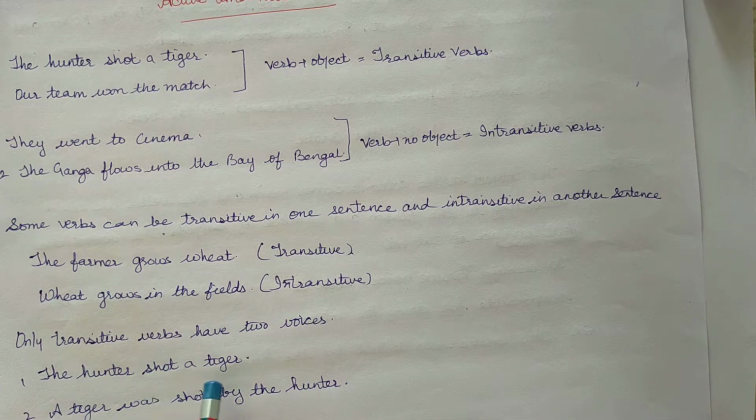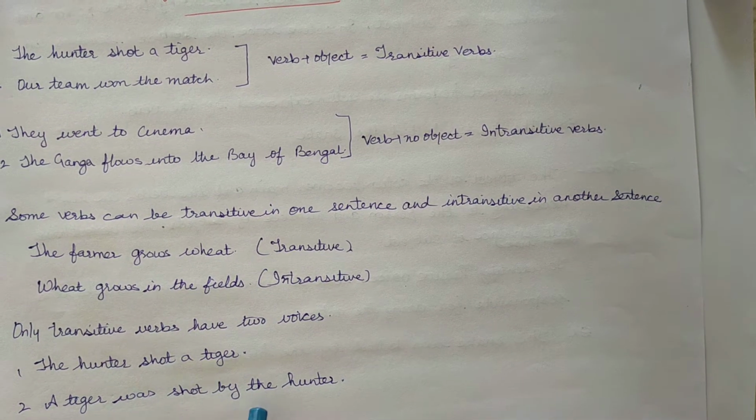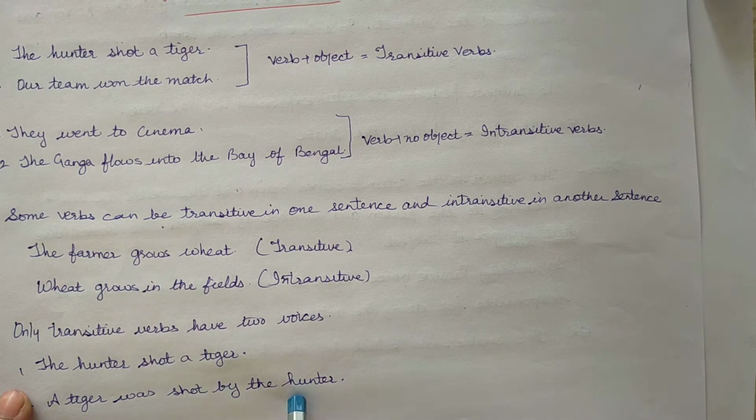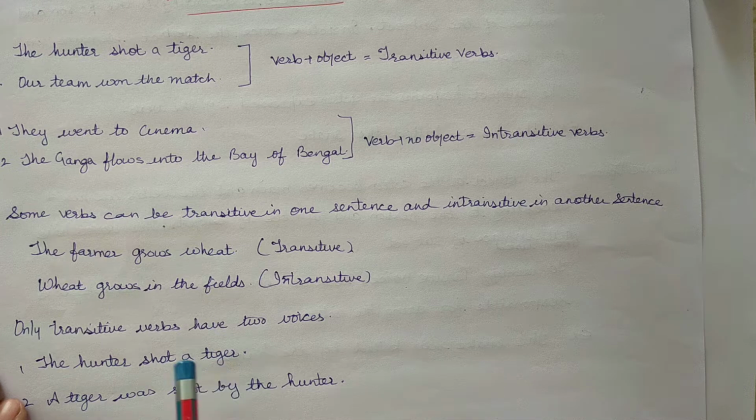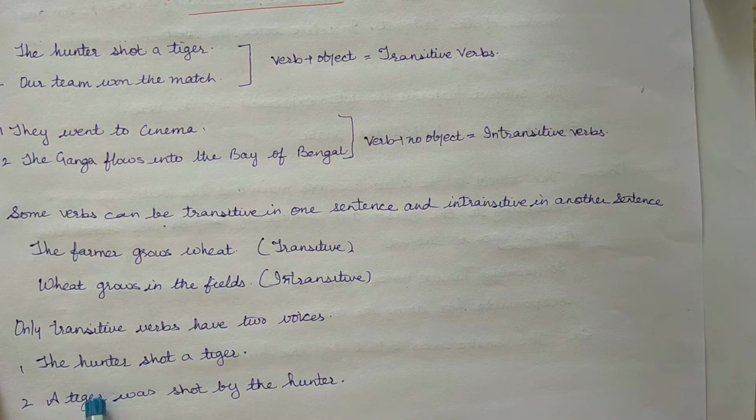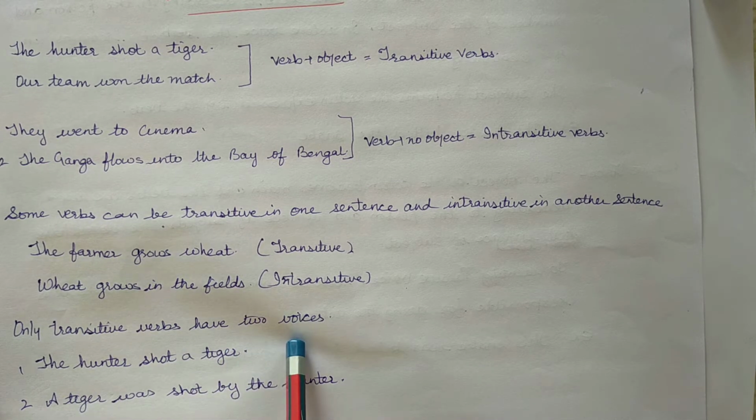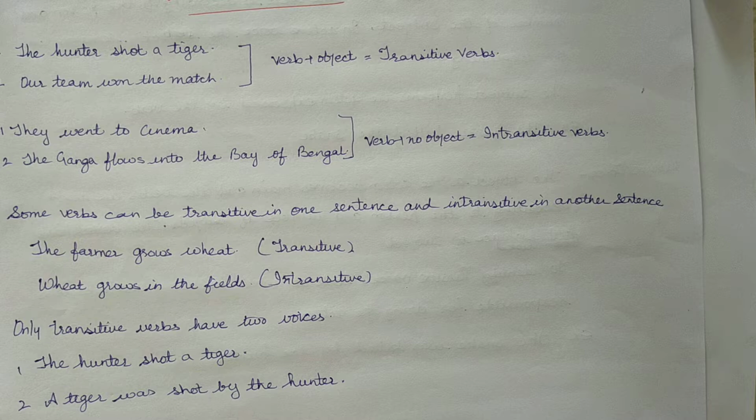The hunter shot a tiger. A tiger was shot by the hunter. So, first is active, another one is passive. In sentence 1, the subject hunter is the doer of the action. The subject is active. The verb shot is therefore said to be in active voice. In the second sentence, the subject tiger is the receiver of the action. The subject is not active but passive. The verb was shot is therefore said to be in the passive voice.